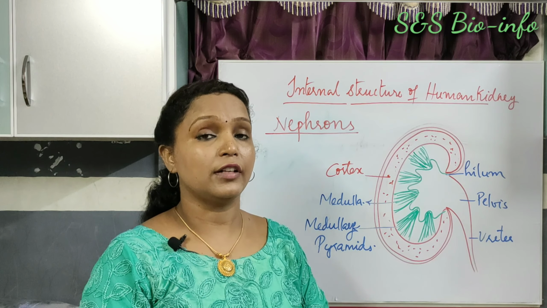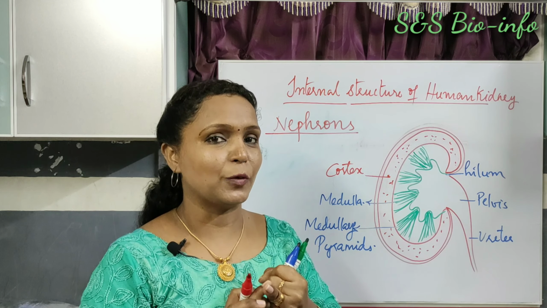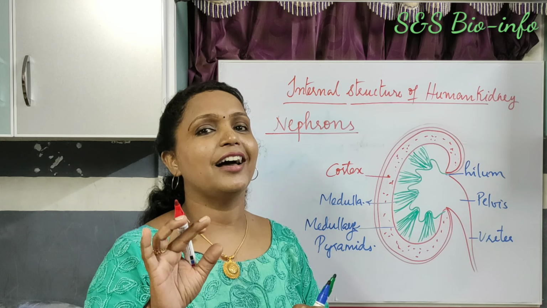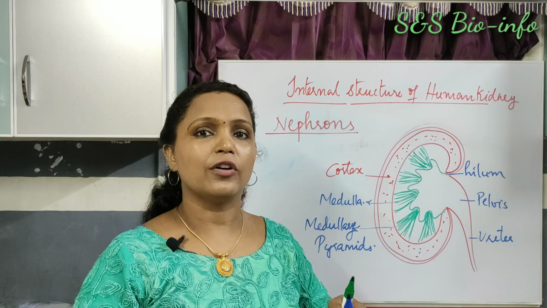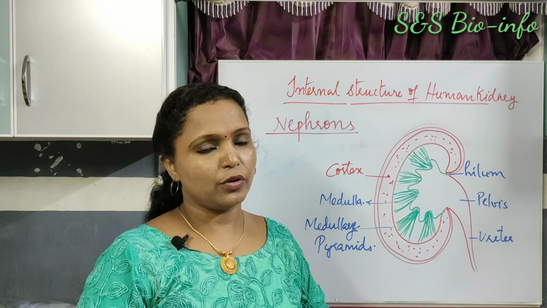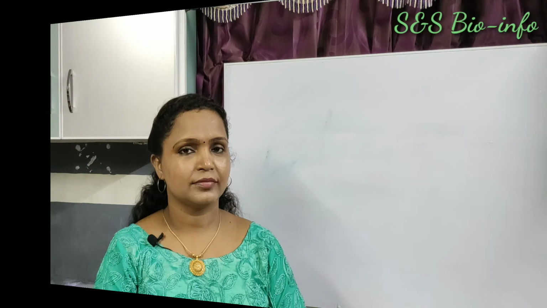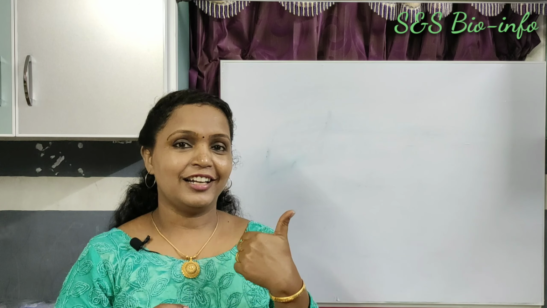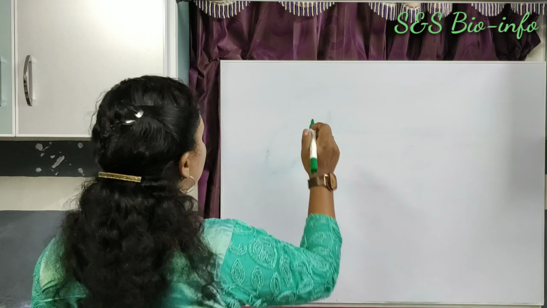The two main functions of human kidney are production of urine and osmoregulation. What are the two functions? Production of urine and osmoregulation. So osmoregulation means maintenance of a particular amount of water in the body fluids by the reabsorption of water. Later you will understand about it when we study urine formation. Have you got the structure of human excretory system? Then let's go to the next part, the nephron, its structure and function.